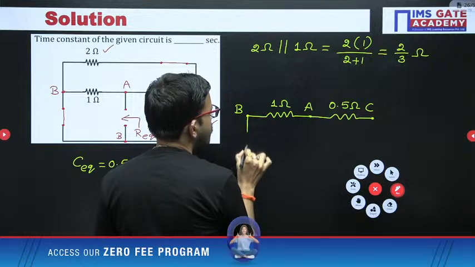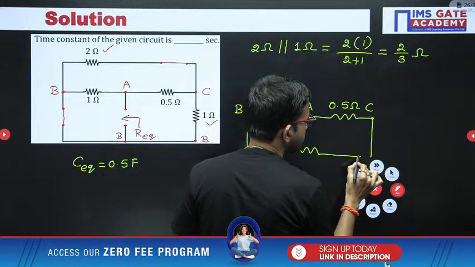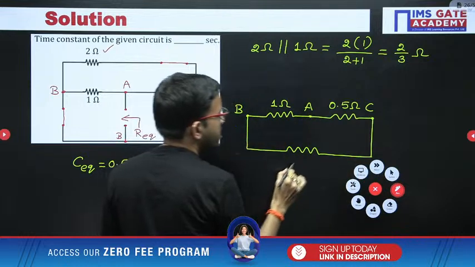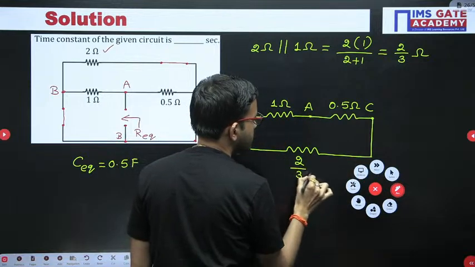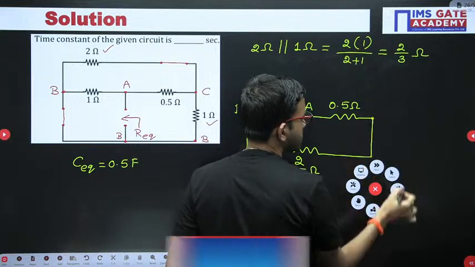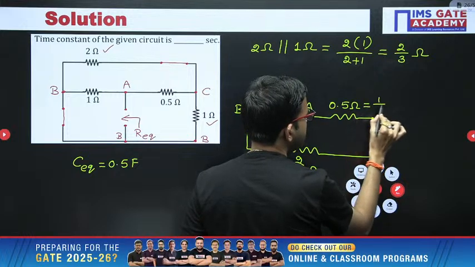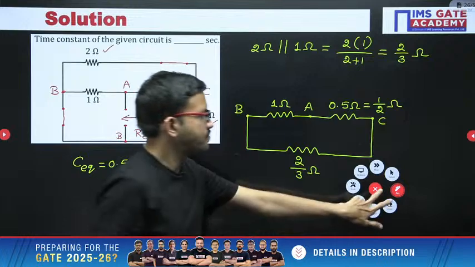Between C and B we just got one resistor, which is 2 by 3 ohm. This is the terminal C.